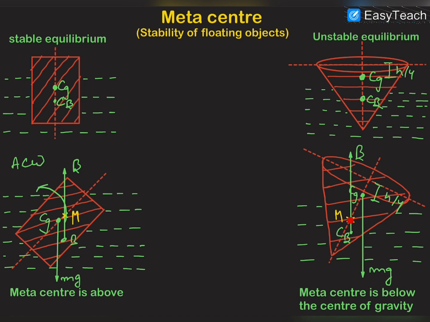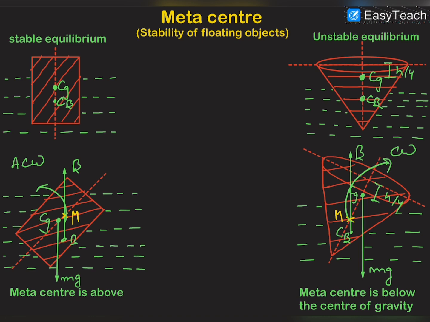In this case the metacenter is below the center of gravity. Due to this, the torque created by the buoyancy about the center of mass is clockwise, which is the toppling torque, and this torque will topple this cone, and the cone will not regain its initial position.